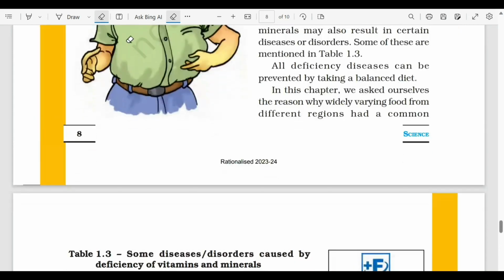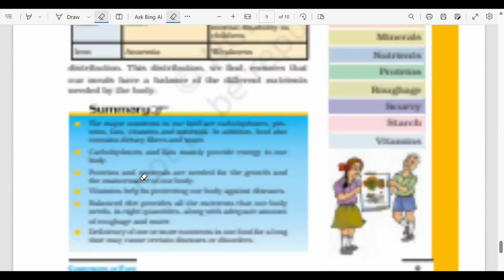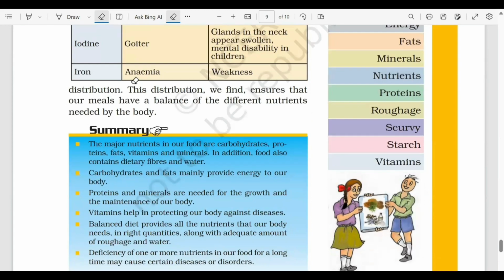So let's proceed. In this chapter, we asked ourselves the reason why widely varying food from different regions had a common distribution. So this distribution we find ensures that our meals have a balance of different nutrients needed by our body. Remember, हमने chapter के starting में ही पढ़ा था, India के different regions में different food खाए जाते हैं, but all these meals have a perfect blend, a perfect mixture of different nutrients.